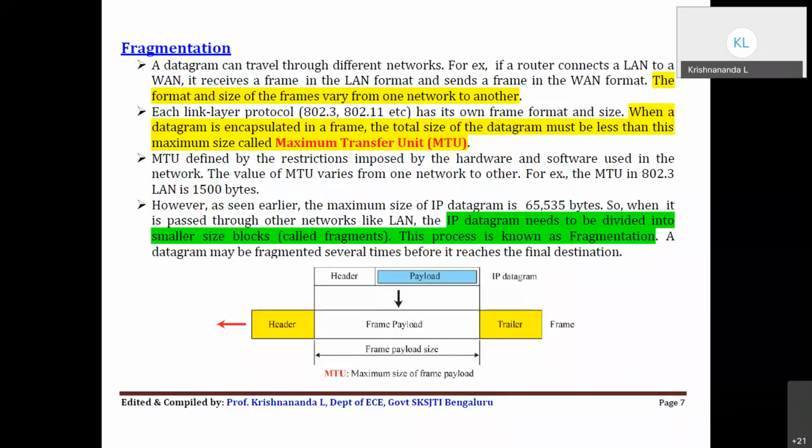A very simple thing is like if you are coming towards MG Road, you may have a traffic restriction that only 10 vehicles may pass through. If you are on a highway, there may not be any restriction, and any number of vehicles can pass through. Similarly, each network has its own limitation about the data carrying capacity. So this is the MTU, which will be varying.